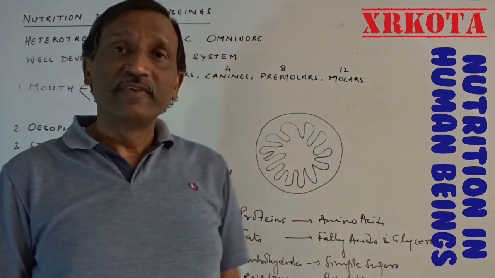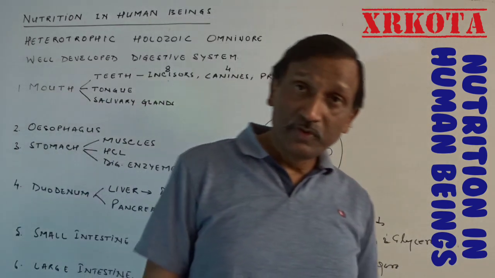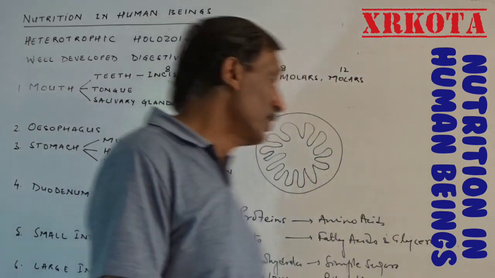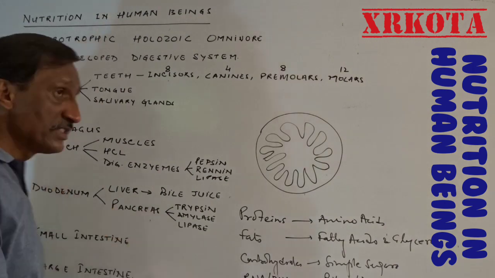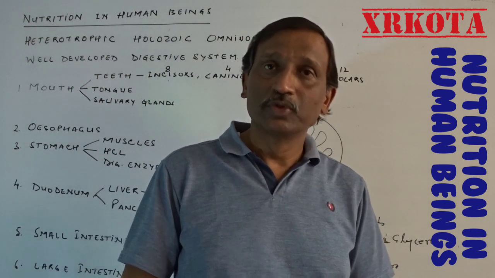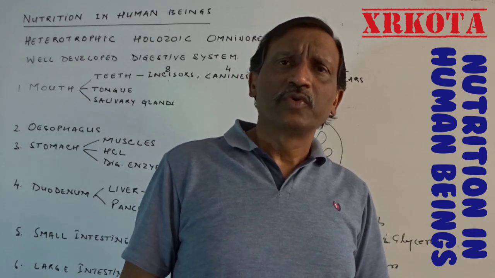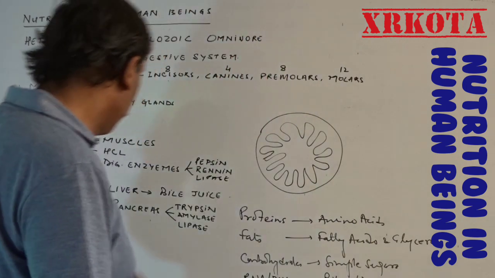Minerals, water and vitamins need not be digested. They are already in the bare minimum form, which can be directly absorbed. So by the time food is in the small intestine, the process of digestion and the process of absorption are both over. So intestine is providing quite a large surface area for that purpose.